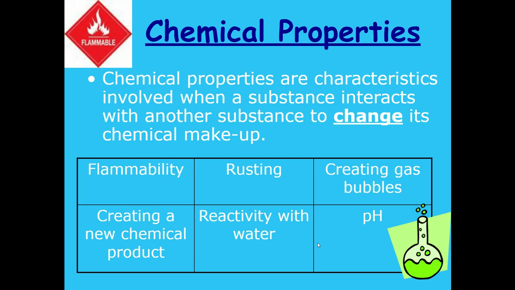Chemical properties are characteristics involved when a substance interacts with another substance to change its chemical makeup. Flammability is when something burns, a reaction between oxygen and heat. Rusting, the reaction between iron and water.